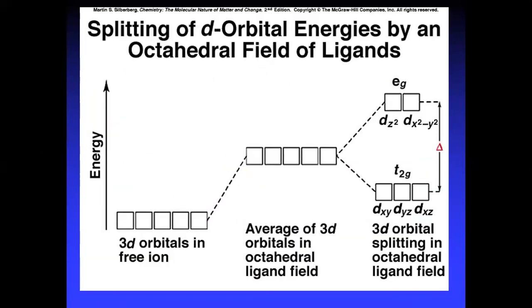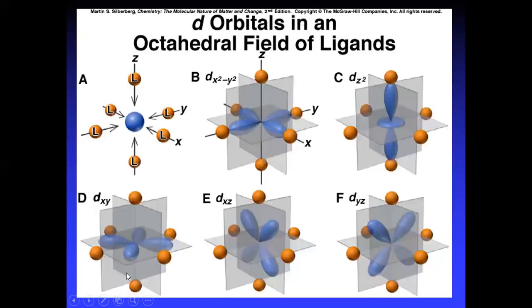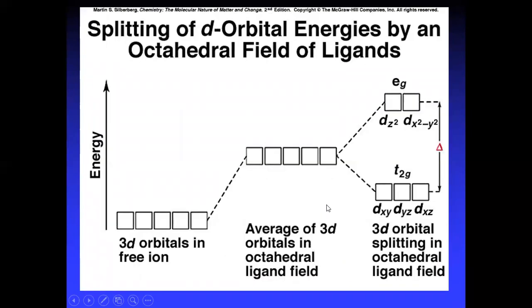So, let's see the splitting of the d orbitals in the octahedral complex. These are the 3d orbitals of the central metal ion, and all these are degenerate orbitals. As I've told you, three of these d orbitals are in between the axes, and two are along the axes. These are the 3d orbitals in the free ion state.